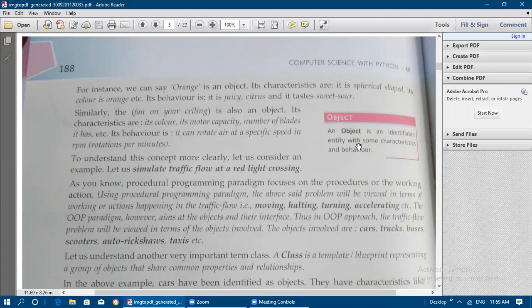Even if you consider a human being, we have height, weight, color, and features like the nose. Every part differs from one human being to another based on characteristics or attributes.